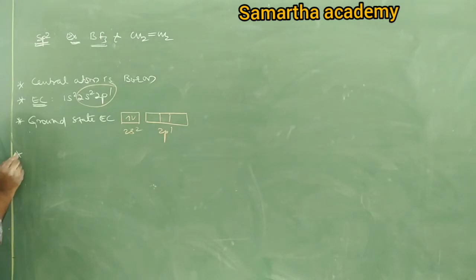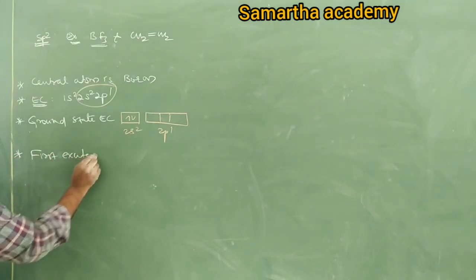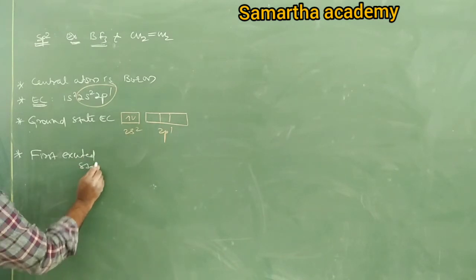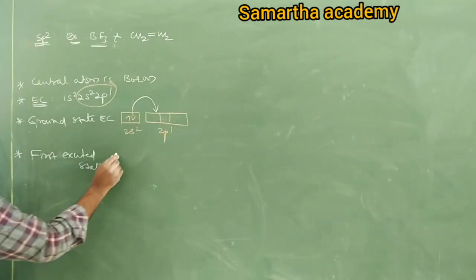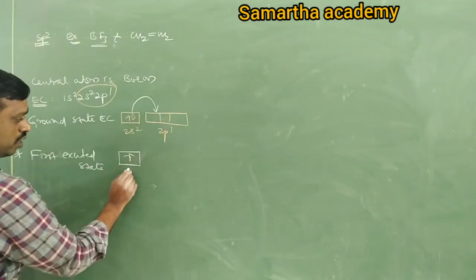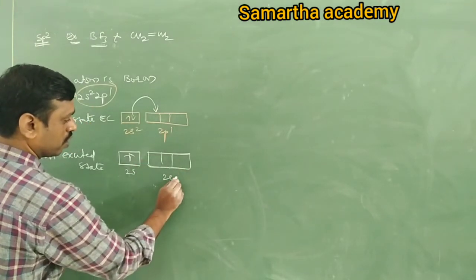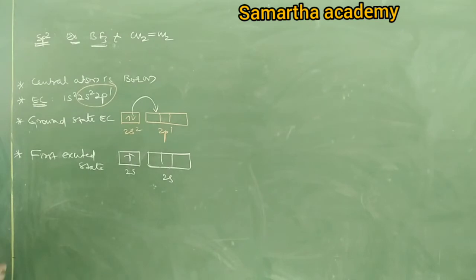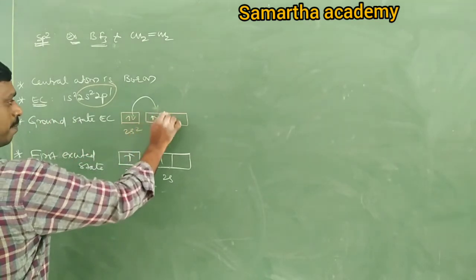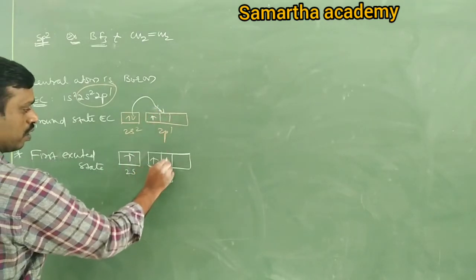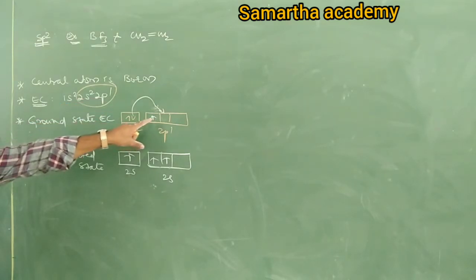Next, in first excited state, one electron jumps from s to p. It becomes 2s1, 2p2. Something is not correct here, no? One should be here. Right? It is 2s2, 2p1 in the ground state.